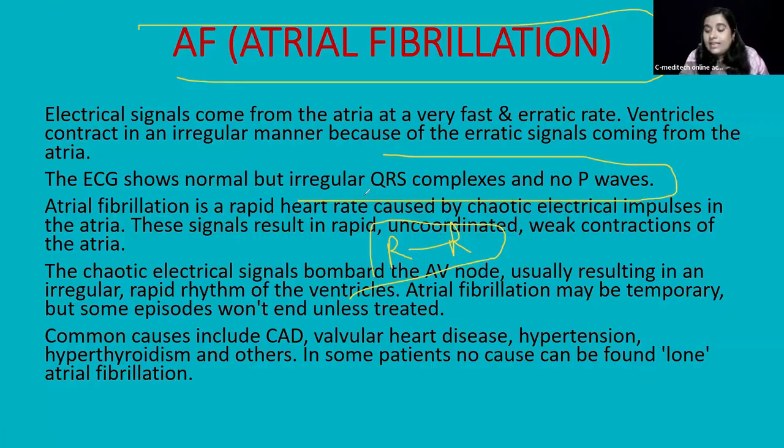Whereas the QRS is generally narrow. Usually they are narrow. But if there is a bundle branch block or a conduction abnormality, then the situation might be different. Clear? So that is what is happening in atrial fibrillation.